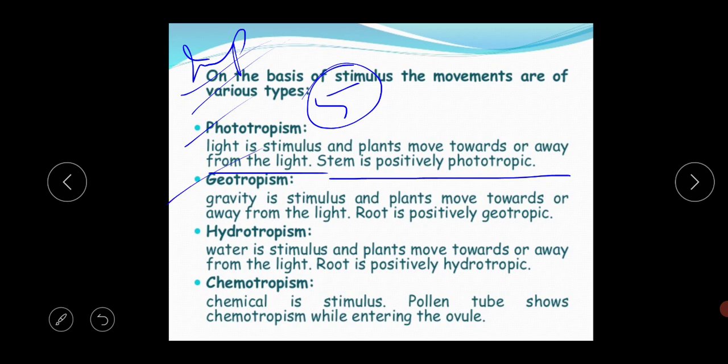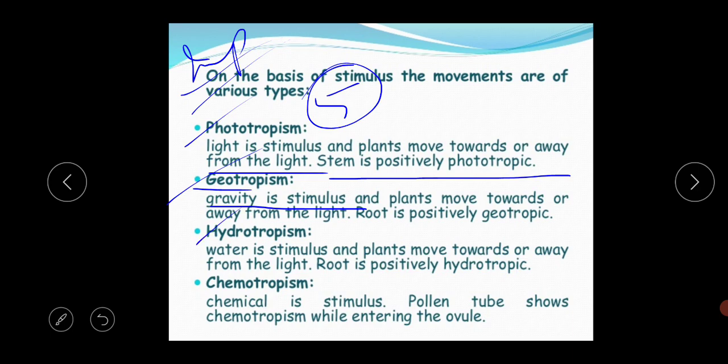Next is geotropism. What is the meaning of geotropism? Here geo means gravity. So here gravity is the stimulus and plants move towards or away from it. Here also the root is positively geotropic. Why? Because the root of the plant moves towards the gravitational force, and the stem of the plant moves away from the gravitational force. So this is another kind of tropic movement which is shown in the plant's body.